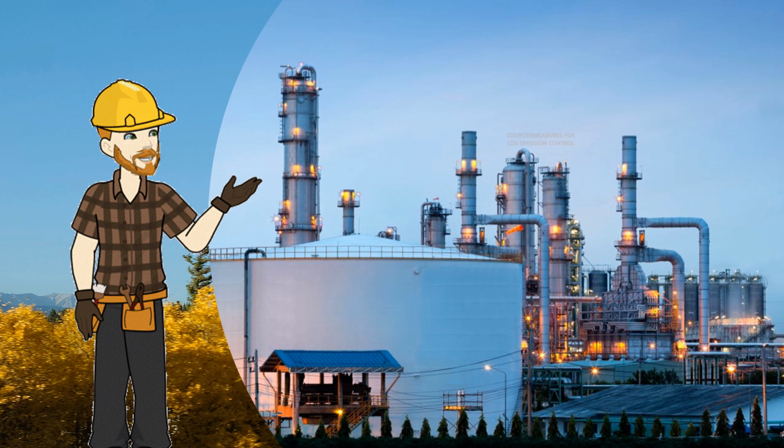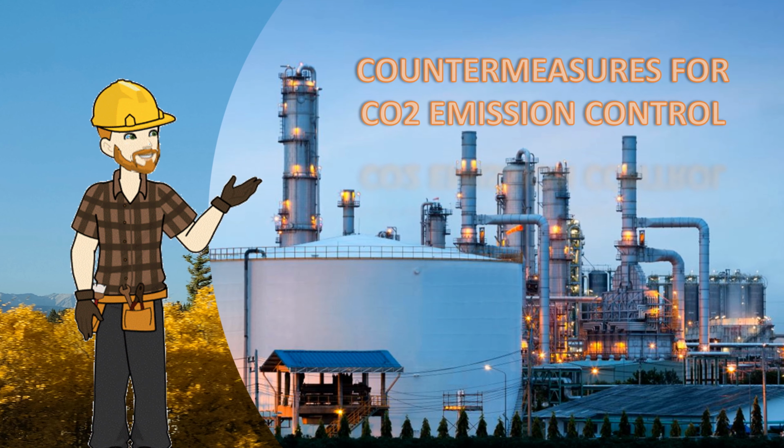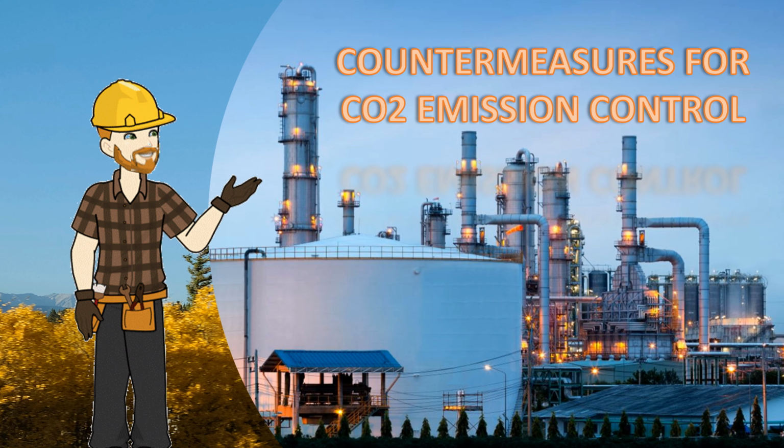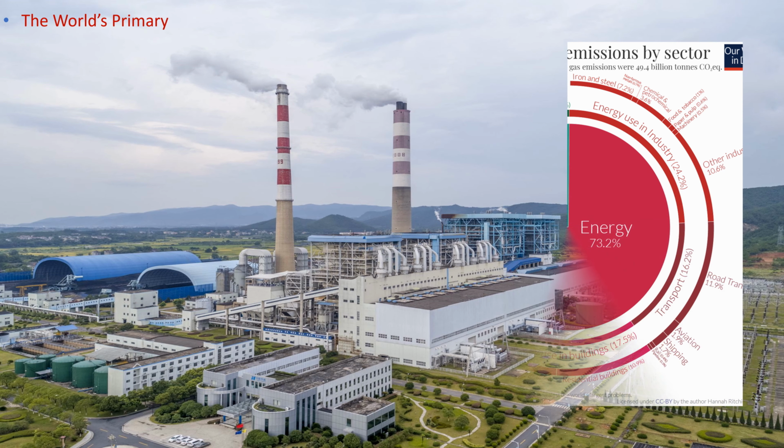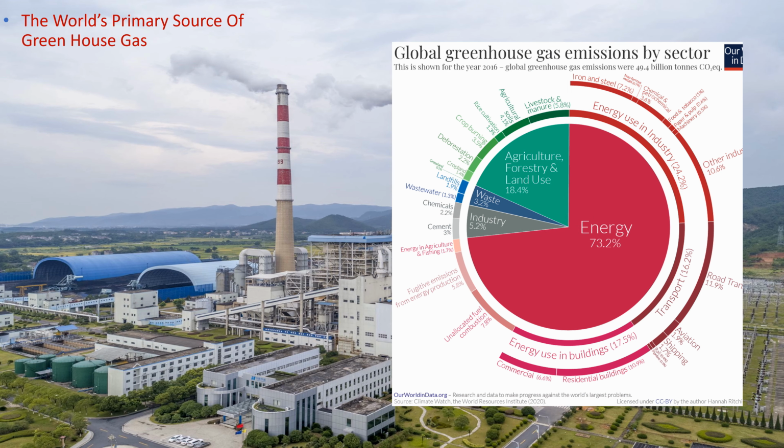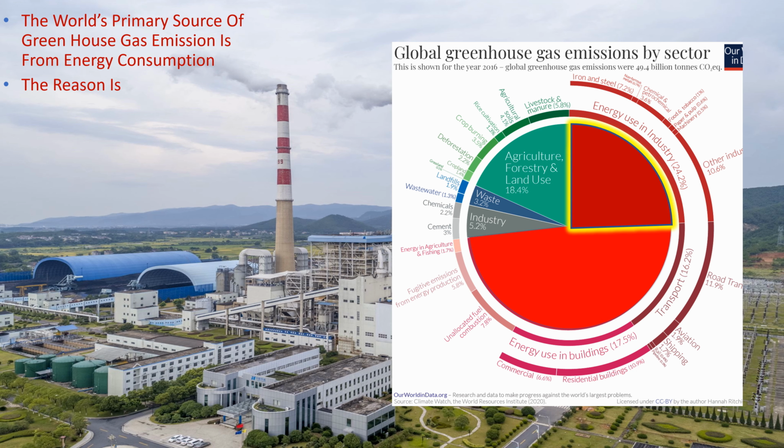Today, let's talk about those countermeasures that will be used to achieve carbon neutral. Per data from Climate Watch, the world's primary source of greenhouse gas emissions is from energy consumption. The power sector is the largest carbon emitter, followed by transportation, industry, and construction.